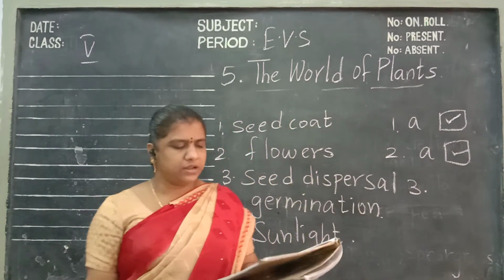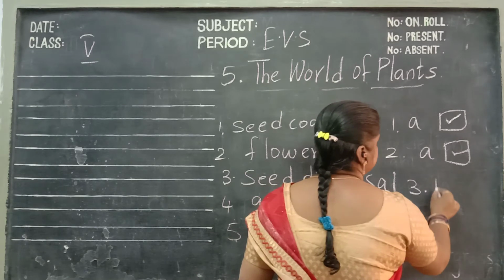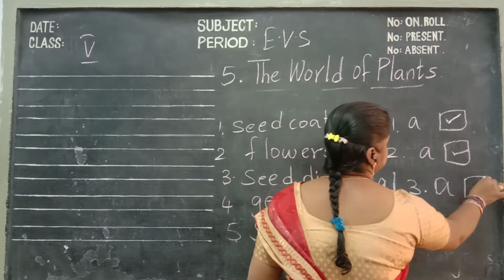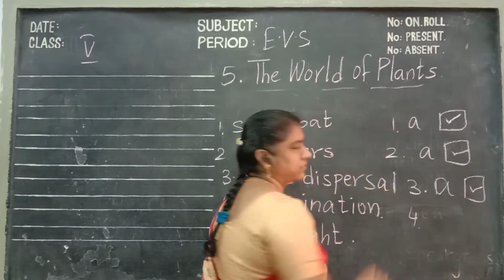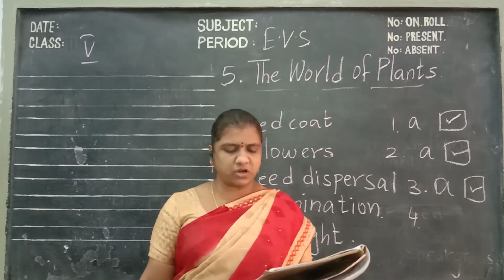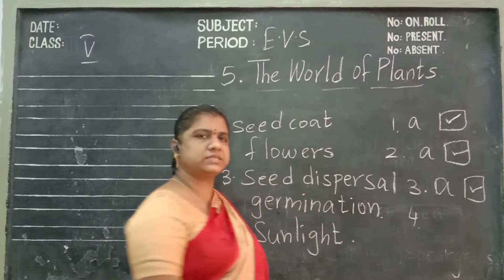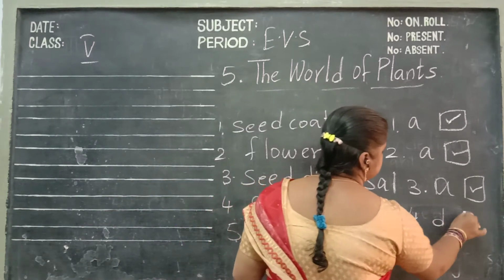Next, tea originated in China. Which of these is essential for the germination of a seed? Air, water and warmth. All of these are essential, so the fourth one, it is D.